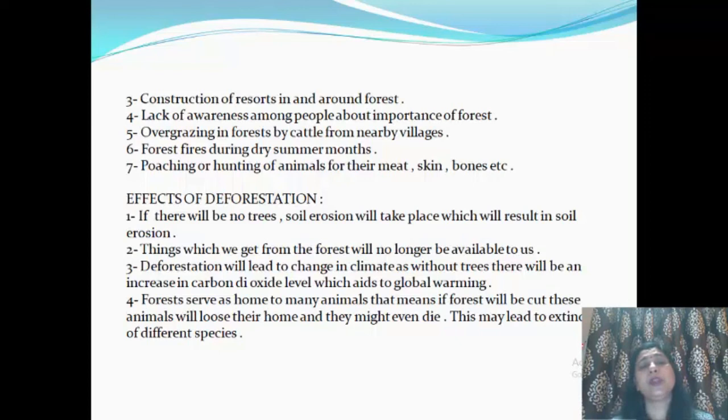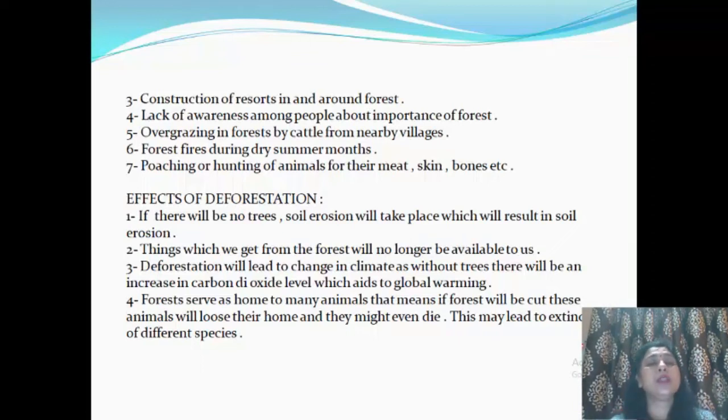Now, forest fires during dry summer months. During dry summer months means when the weather is dry, the air is dry and the temperature is high. These forests catch fire. How? When the branches of the trees get rubbed against each other with a spark, they catch fire. And next is poaching or hunting of animals for their meat, skin, bones, etc. Poaching means illegal hunting of the animals.